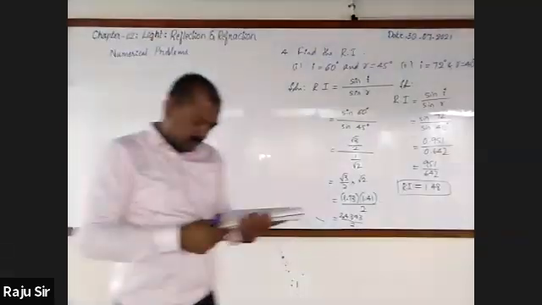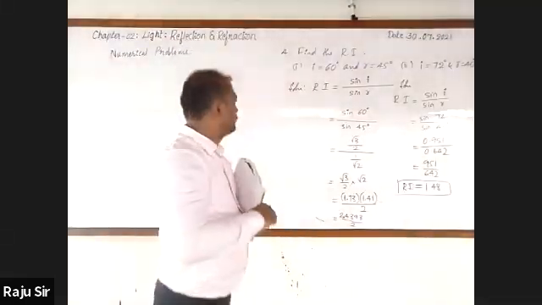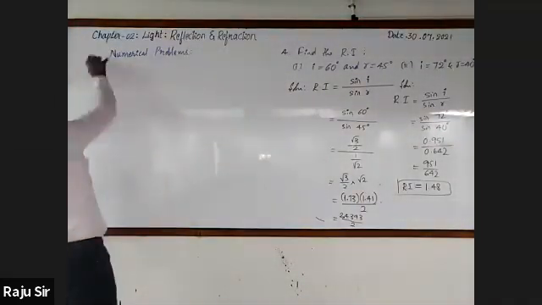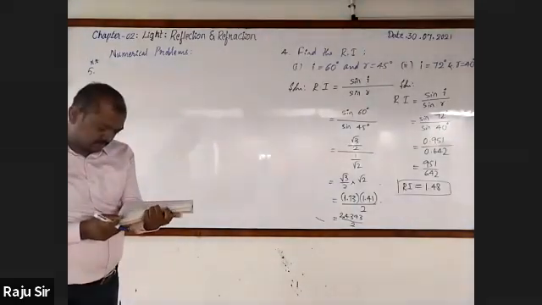This was given in the examination in 2015. Fine. And please put a double star. The question is like this.